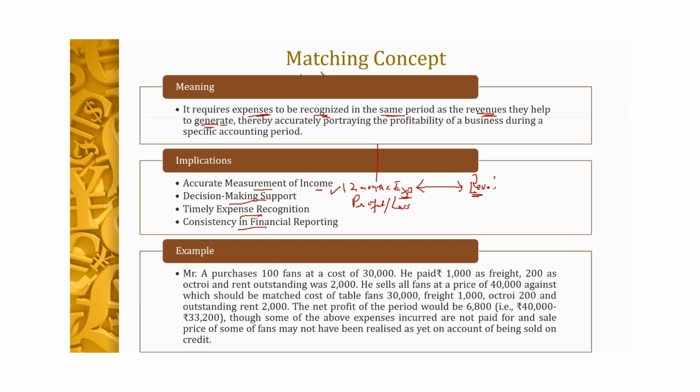Now the matching concept also helps us in consistency of financial reporting, because if we do it on a cash basis, what will happen, maybe in one particular year more expenses are paid, but in another year fewer expenses are paid, and these are kept outstanding and are to be paid in the next year.